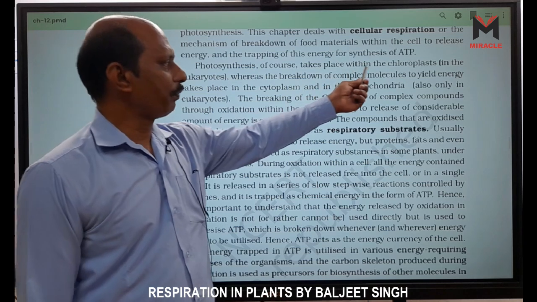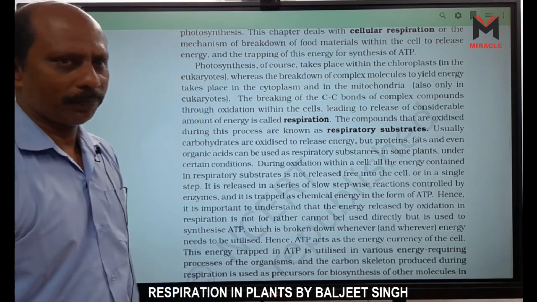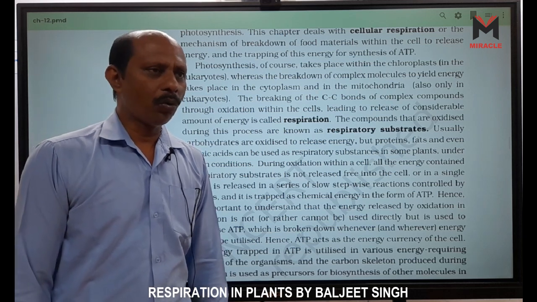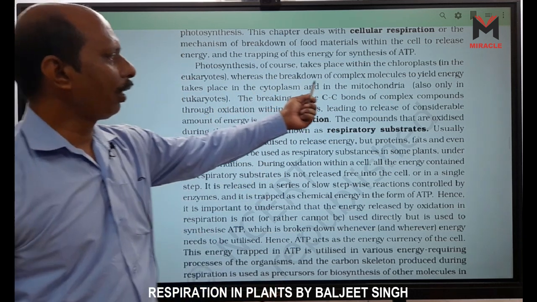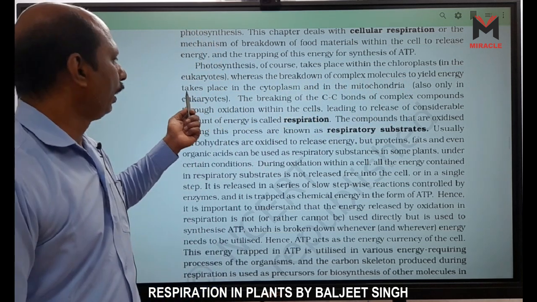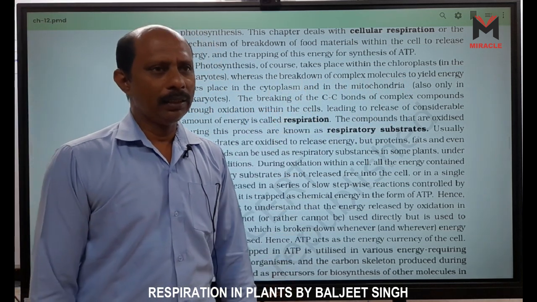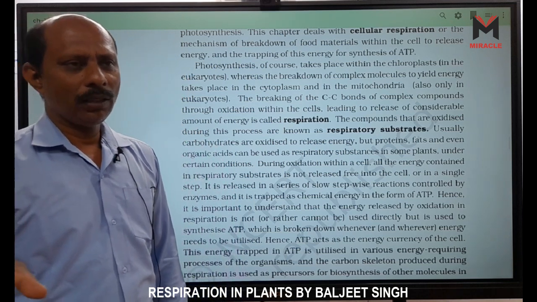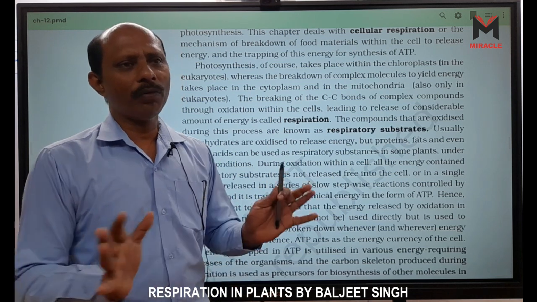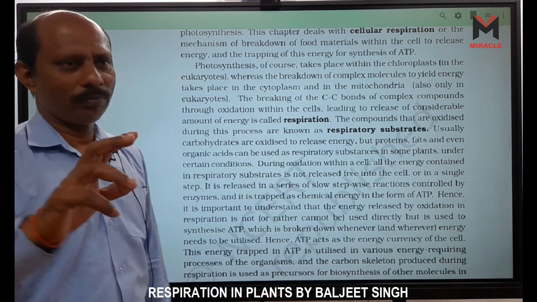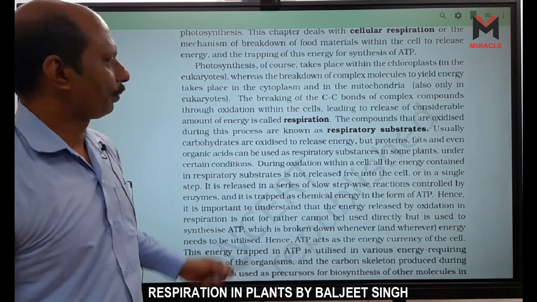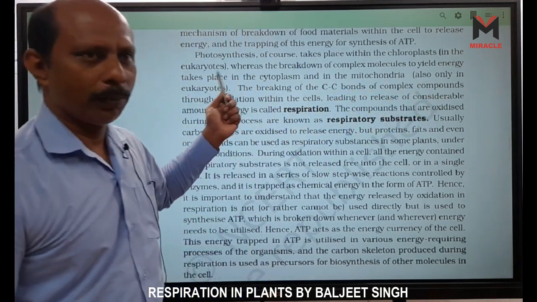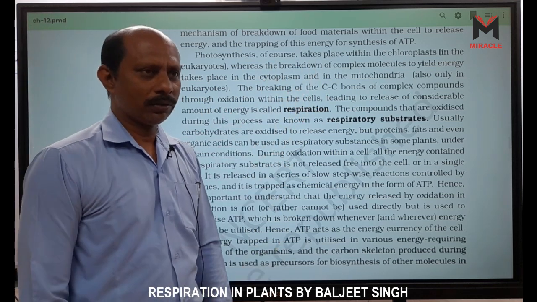Photosynthesis, of course, takes place within the chloroplast. We know this very well. In eukaryotes there is chloroplast, but in prokaryotes no chloroplast is there. Whereas the breakdown of complex molecules to yield energy takes place in the cytoplasm and in the mitochondria. Chloroplast is responsible for photosynthesis, and mitochondria and cytoplasm are responsible for breakdown of the food formed by the chloroplast. Also, only in eukaryotes, because mitochondria are present only in eukaryotes, right?